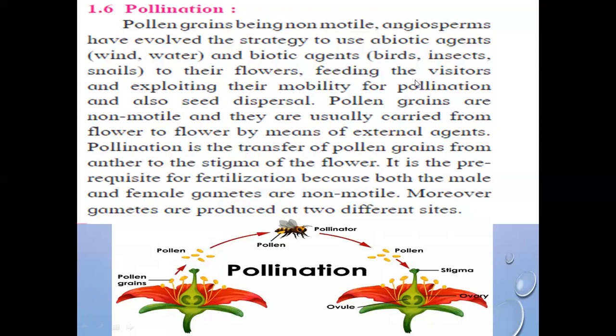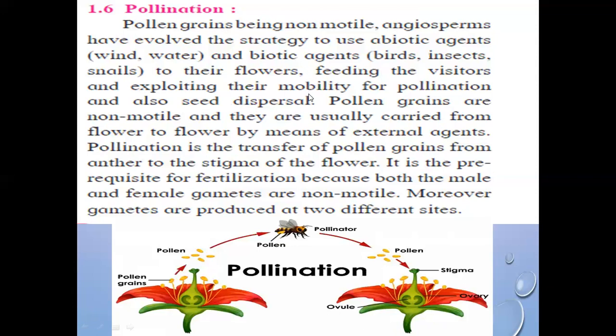Means that the feeding visitors have mobility, they can move. You know that all these biotic agents like birds, insects, snails have the power of mobility. So these insects exploit, means they utilize their power of mobility for the process of pollination and also seed dispersal.